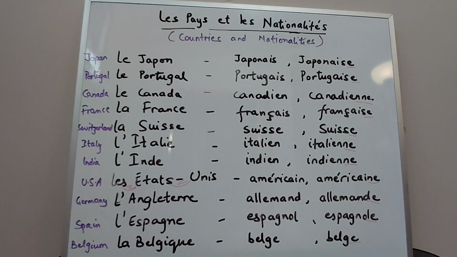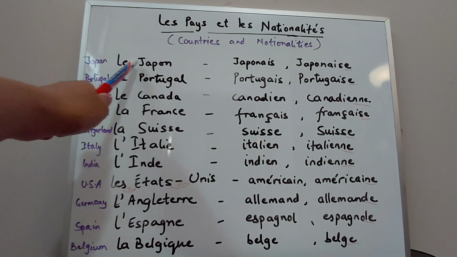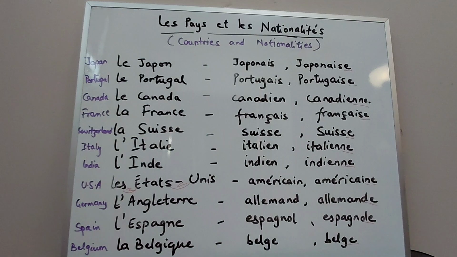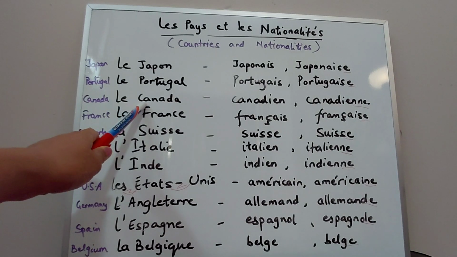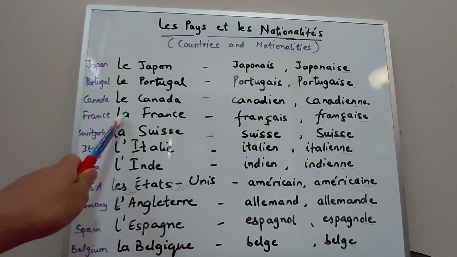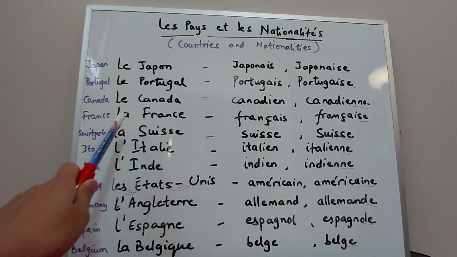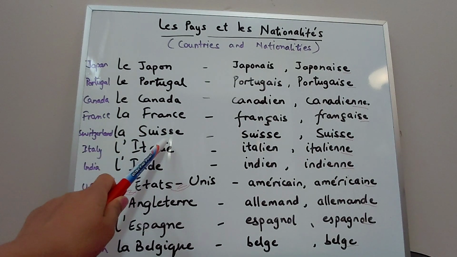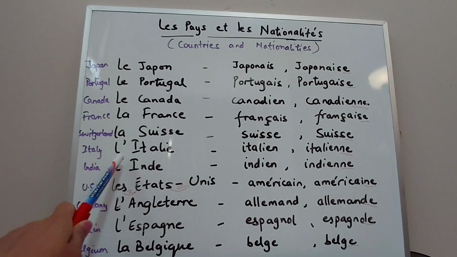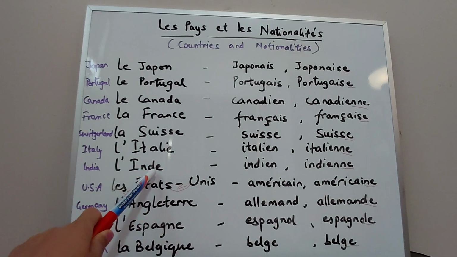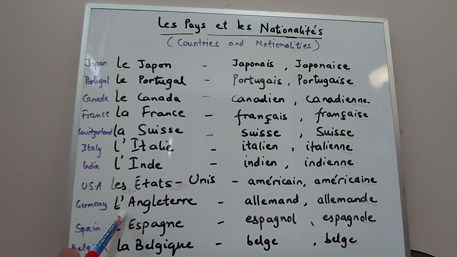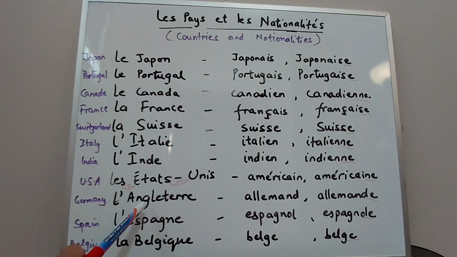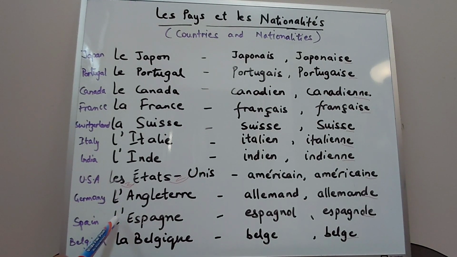Can you repeat after me? Le Japon, le Portugal, le Canada, la France, la Suisse, l'Italie, les États-Unis, l'Angleterre, l'Espagne.